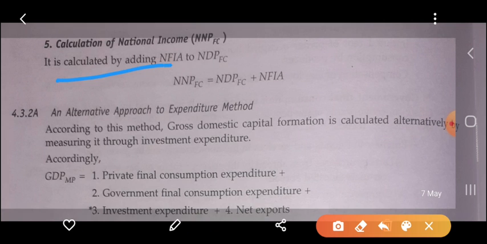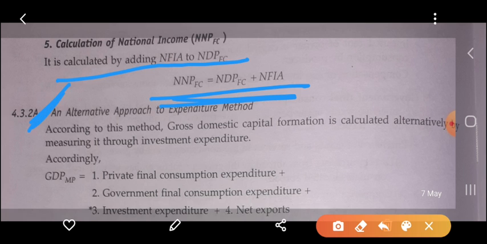It is calculated by adding NFIA to NDP at factor cost. Now we get the value of NNP equal to NDP at factor cost plus NFIA.